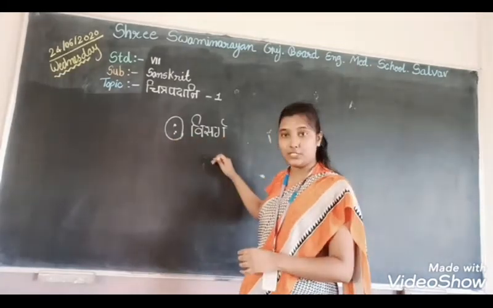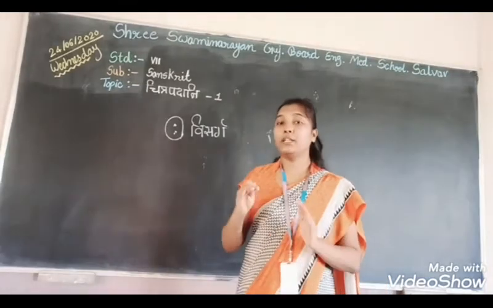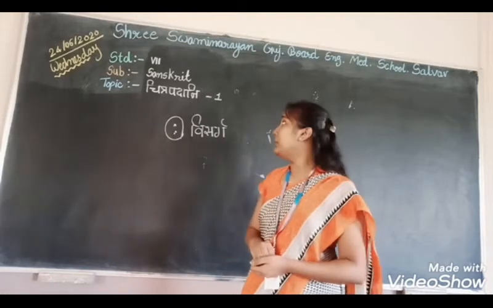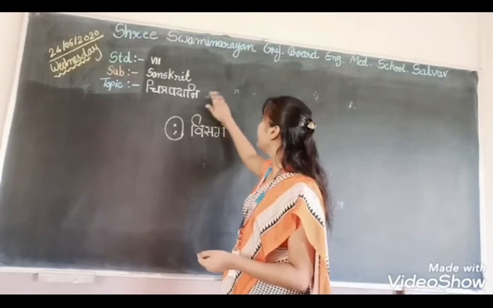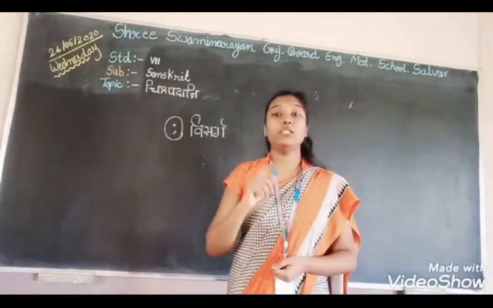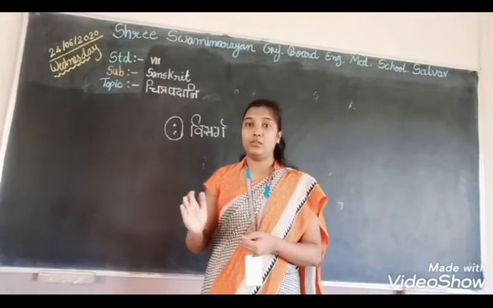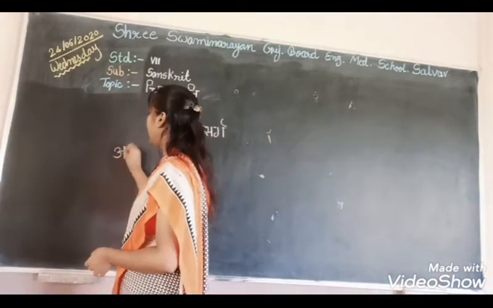In Chitrapadani number 2, after Chitrapadani 1, we will learn Aki Matra.